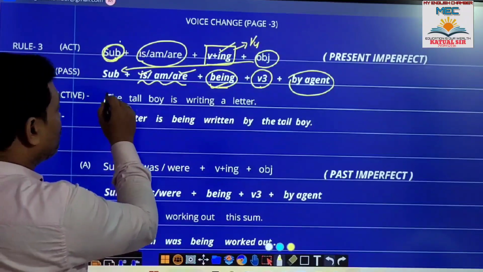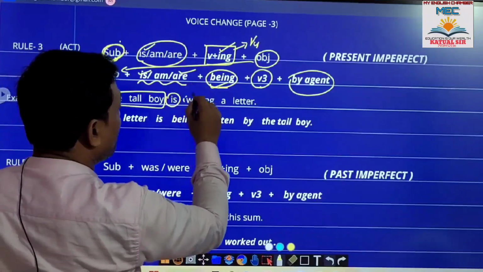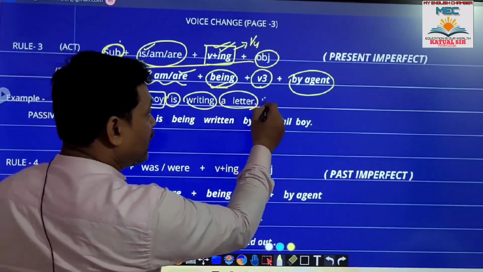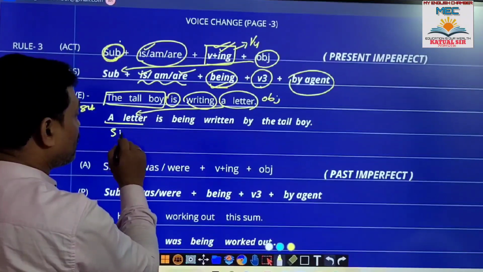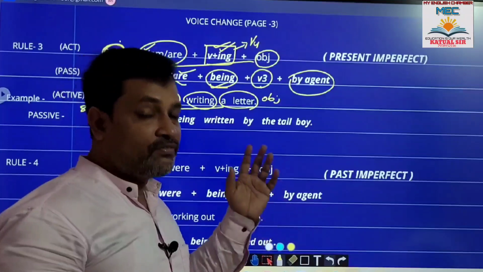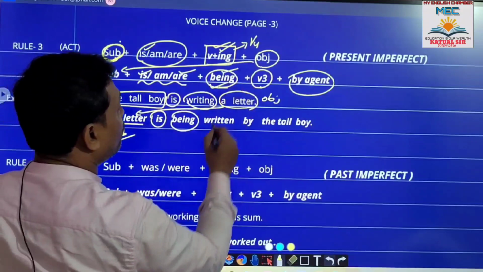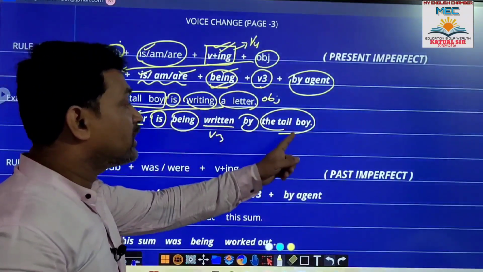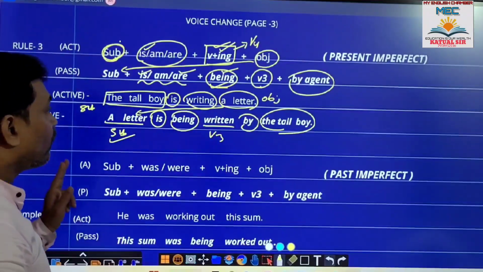The tall boy. Here the tall boy is called the subject. Okay. Is, am, are like this. Writing. Okay. Verb ing. Then a letter. Here a letter is called the object. That object will be placed as subject. Then a letter, that is called subject here. For a letter, a single letter, is will be placed. If letters, then are will be placed. Okay. Is being for what? For ing. Then V3. Then by agent. Who is the agent here? The tall boy is the agent, or the doer. So that will be pasted here. Okay. The rule number 4.